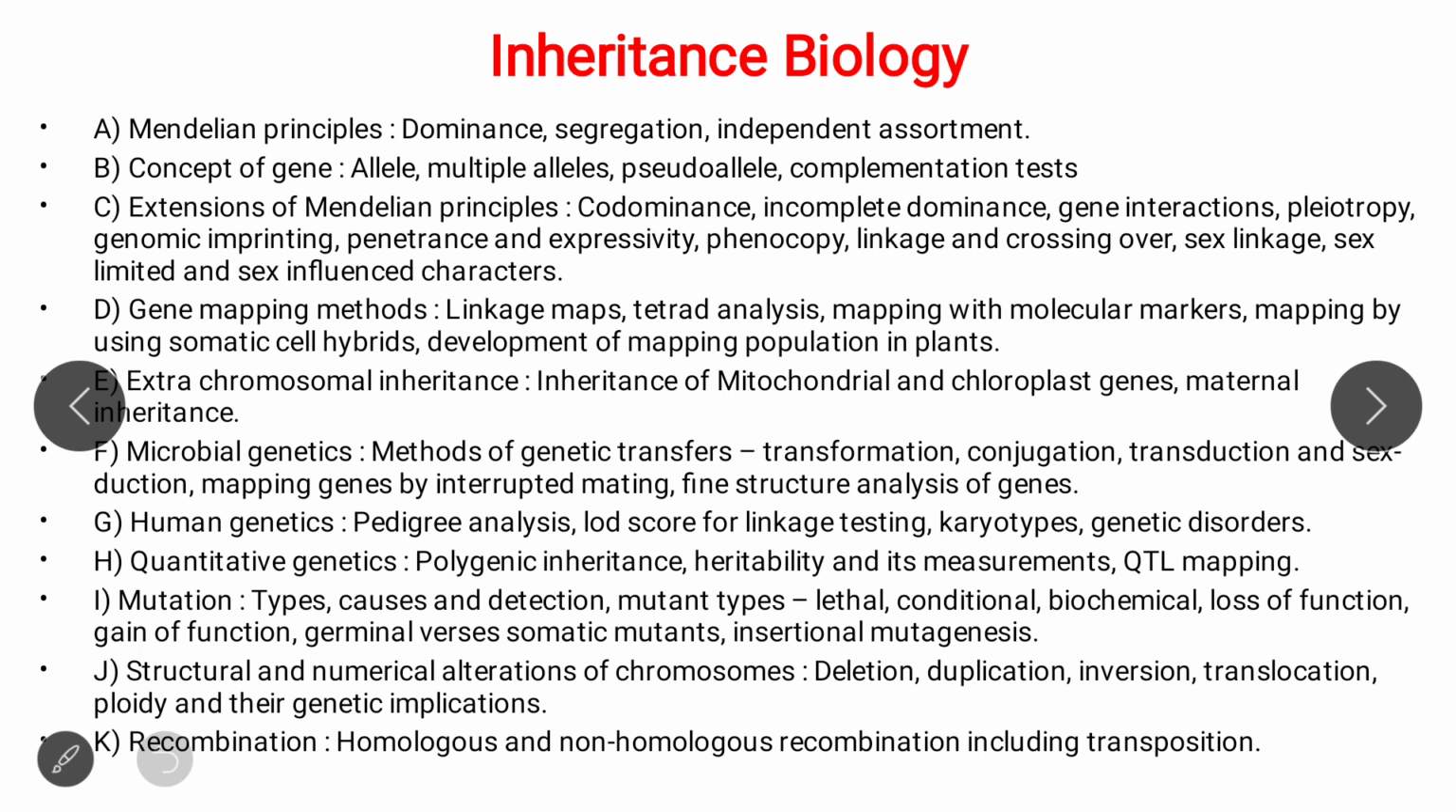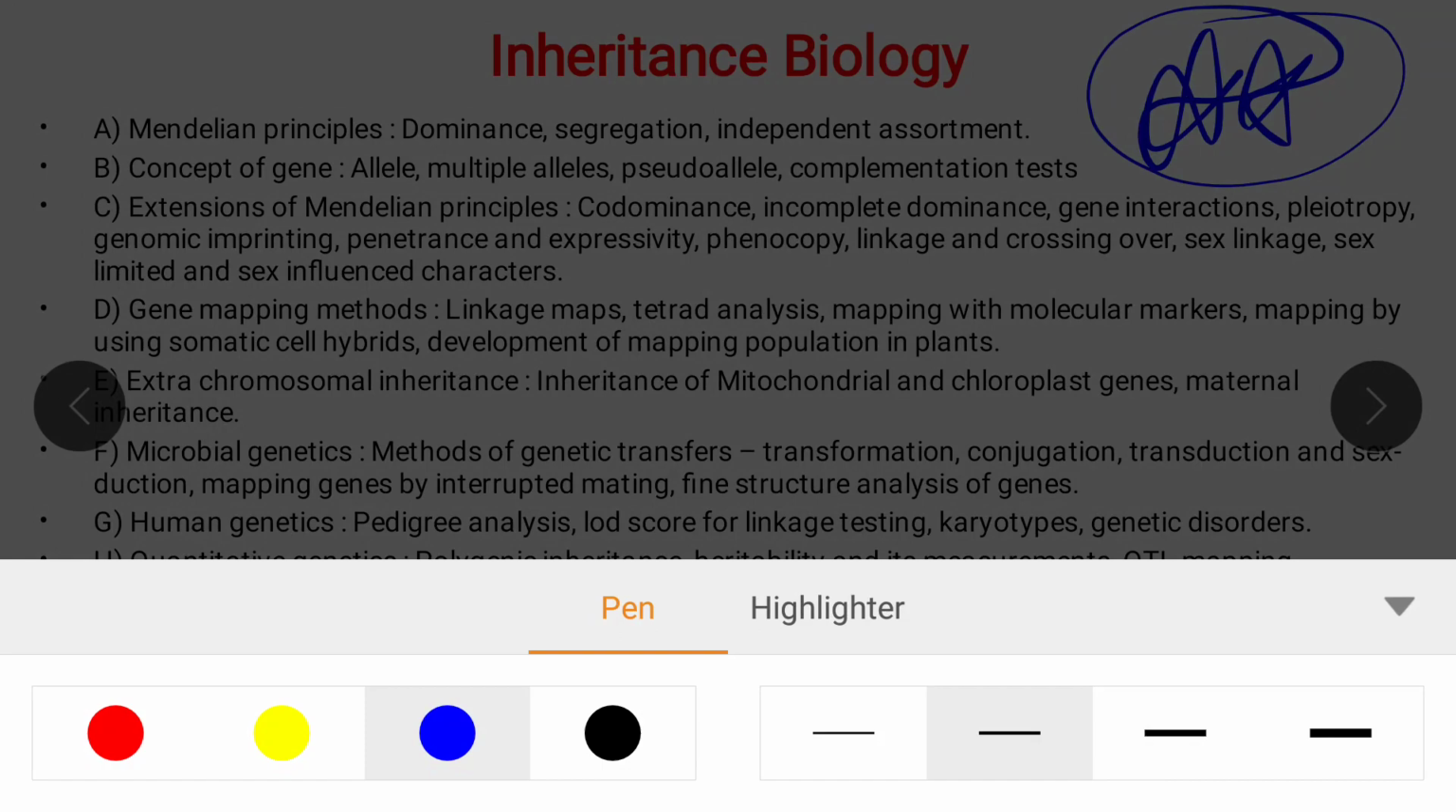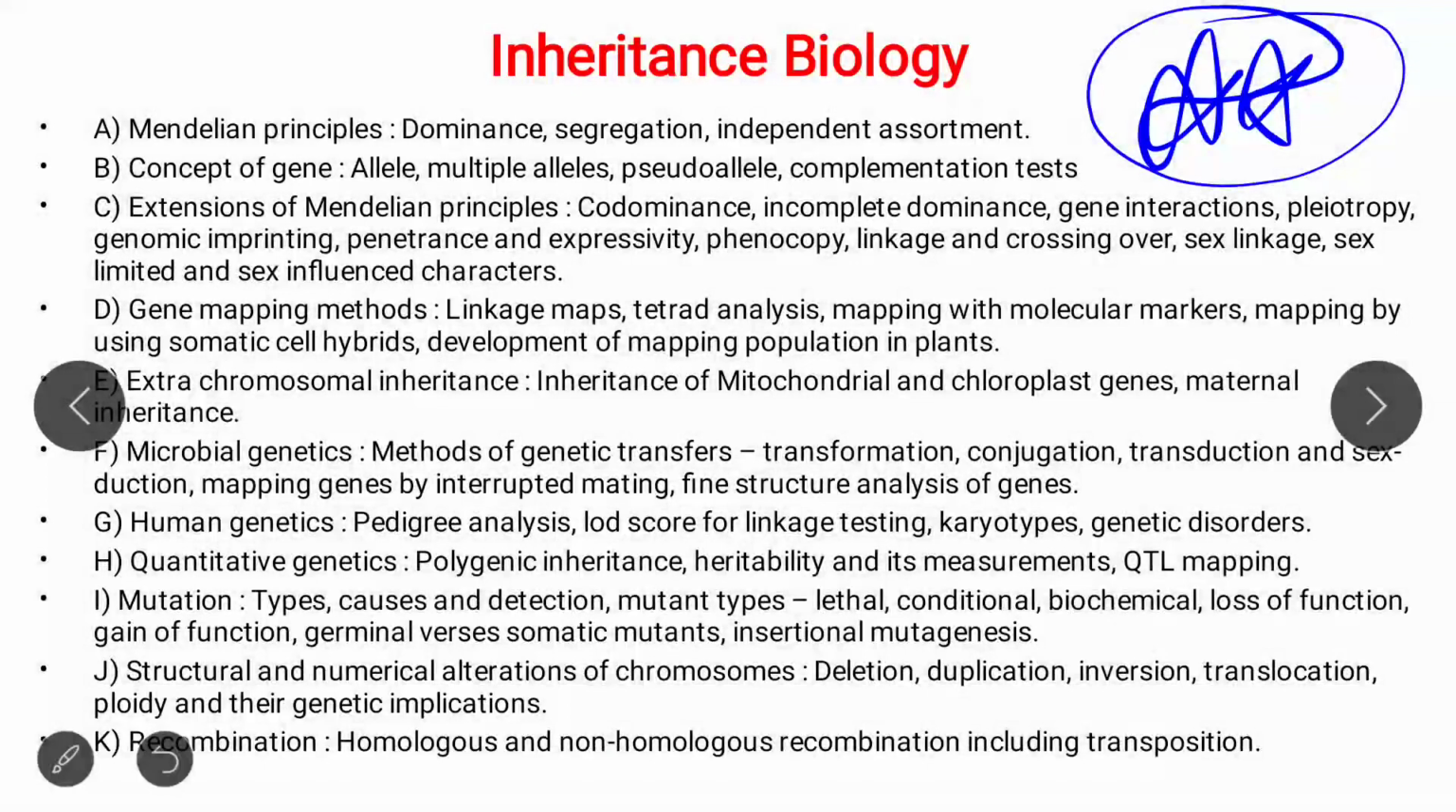Then our next very important module is genetics, that is inheritance biology. Please read genetics from Snustad and Simmons, and cover all these topics. The main problem is the mathematical part, and I will teach all the mathematical parts of genetics on Biosmart Academy. You read these concepts: gene extension or Mendelian principle, codominance, incomplete dominance, gene interaction, pleiotropism, genomic imprinting, phenocopy, linkage, crossing over, sex limited, sex influenced. I am going to teach all these things on Biosmart Academy.